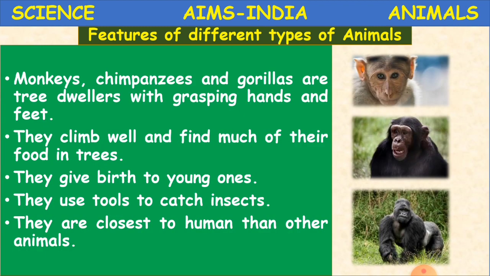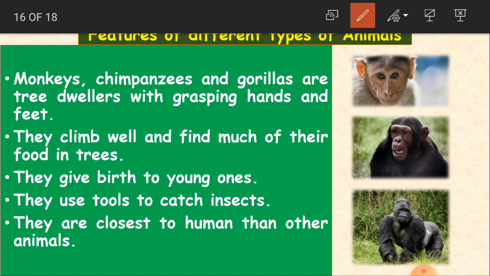And now we'll learn about monkeys, chimpanzees and gorillas. They are tree dwellers with grasping hands and feet. Are you able to see them here? Monkey, chimpanzee and gorilla. They are tree dwellers, in the sense they climb trees. They jump from one tree to another with the help of their grasping hands and feet. With this help they can climb and jump.